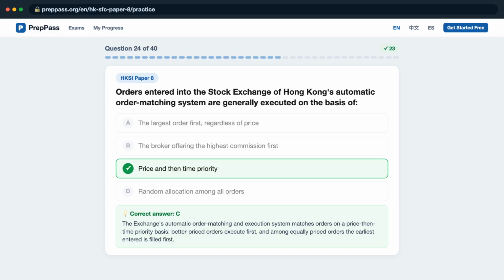The exchange's automatic order matching and execution system matches orders on a price then time priority basis. Better priced orders execute first, and among equally priced orders the earliest entered is filled first.